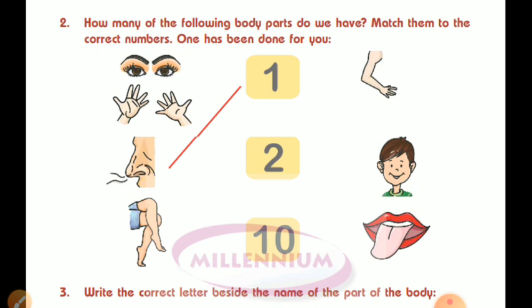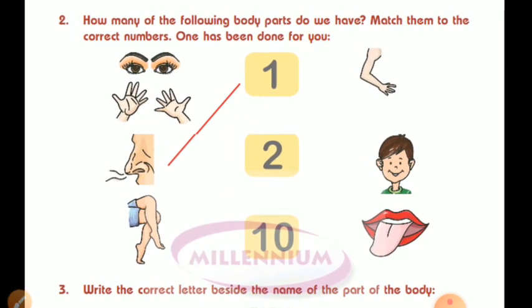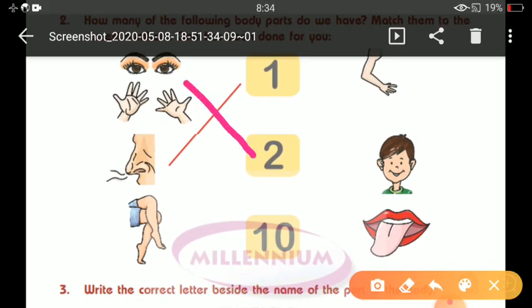Okay, so how are you going to match? You have to match the number of body parts. Suppose, like, how many body parts are present in our body, we have to match it with the number. Suppose eyes, how many eyes do we have? Two eyes. So match it with 2. Fingers, count 1, 2, 3, 4, 5, 6, 7, 8, 9, 10. So how many fingers do we have? 10. Match it with 10.